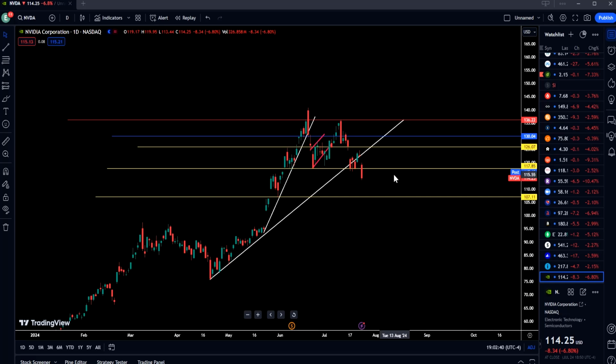So going into the next few sessions, and especially tomorrow, guys, at 118 Nvidia will find really strong resistance right here. So that is going to be a good shorting opportunity right here, so watch out for that. As long as this stock gets rejection at 118, we will see more dump from there, and this thing can continue to come down all the way to possibly right down here, around 113 to 114, and below that 107 as the final destination, and maybe at some point later down the line, down to this gap all the way down here around $96.